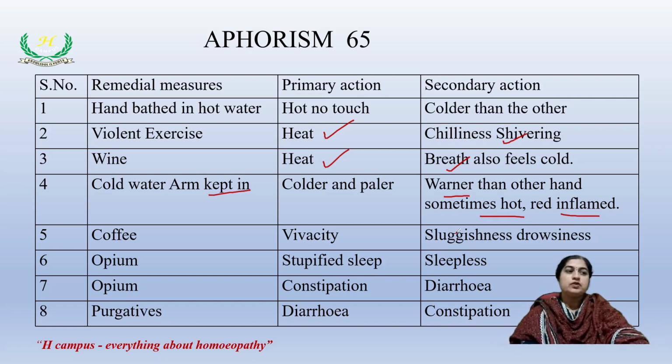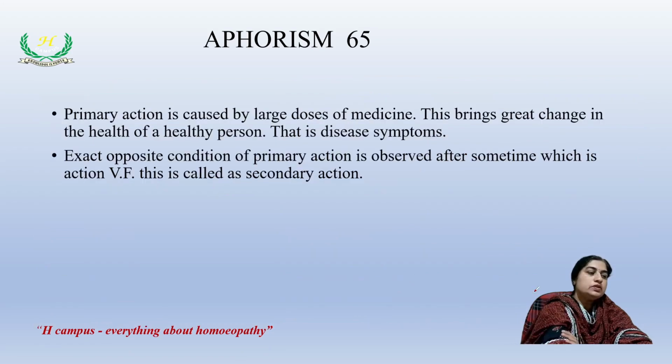Coffee produces excitement and vivacity in a person in primary action. When you leave it for some time, you find sluggishness and drowsiness. Opium produces stupefied sleep in primary action and sleeplessness in secondary action. Opium produces constipation in primary action and diarrhea in secondary action. Purgatives produce diarrhea in primary action and constipation in secondary action. So these are a few examples.